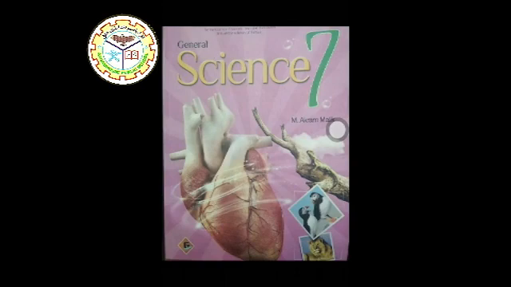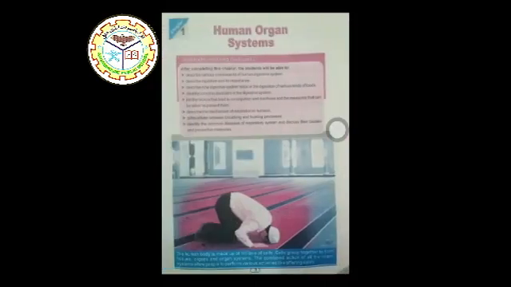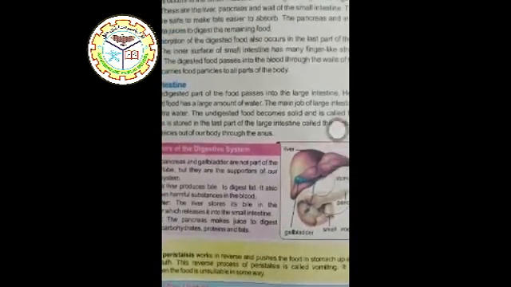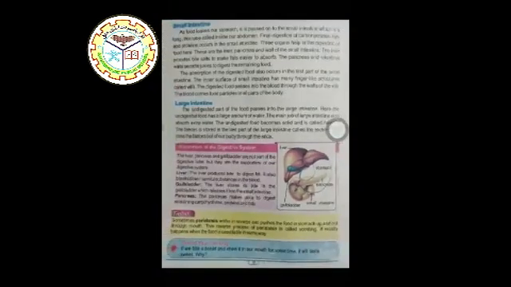Here we study subject science, class 7, chapter number 1, human organ systems. Reading of page number 3 and 4 have already been done in previous lectures. Now we will study page number 6 and 7. Our topic today is small intestine.